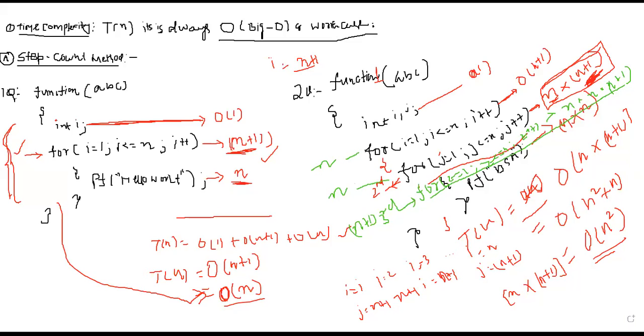So what will be the order of that one? Then T(n) will be order of n into n into n plus 1, which is nothing but the highest power, order of n cube.